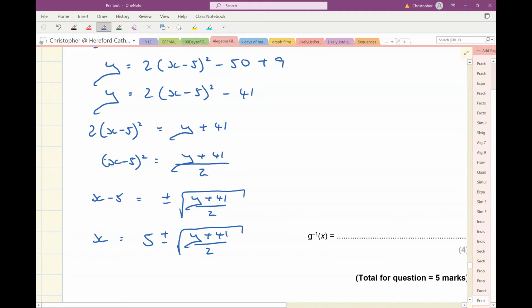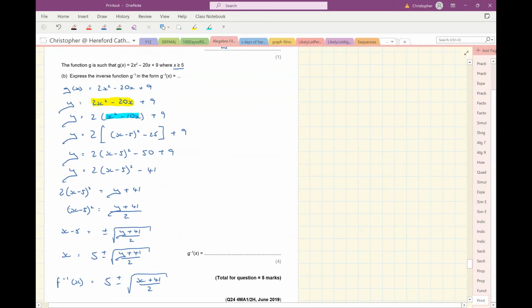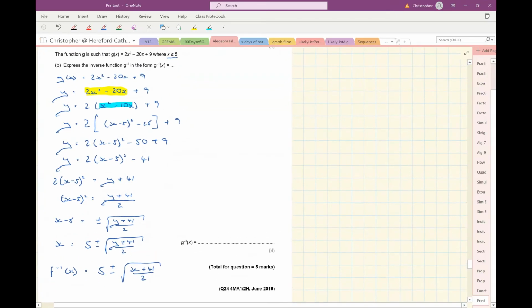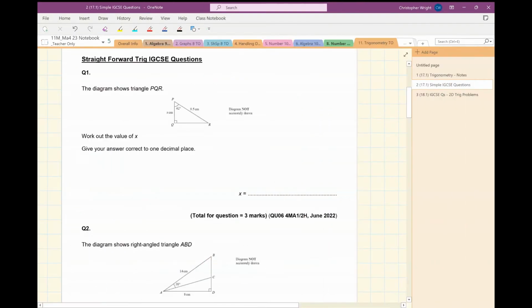Okay, now I'm thinking that my inverse function is going to be 5 plus or minus the square root of (x plus 41) over 2. But what was that restriction on the domain? x has to be greater than or equal to 5. So x can't be 5 subtract anything. So the only answer which is valid is 5 plus the square root of (x plus 41) over 2. And that is that question complete.